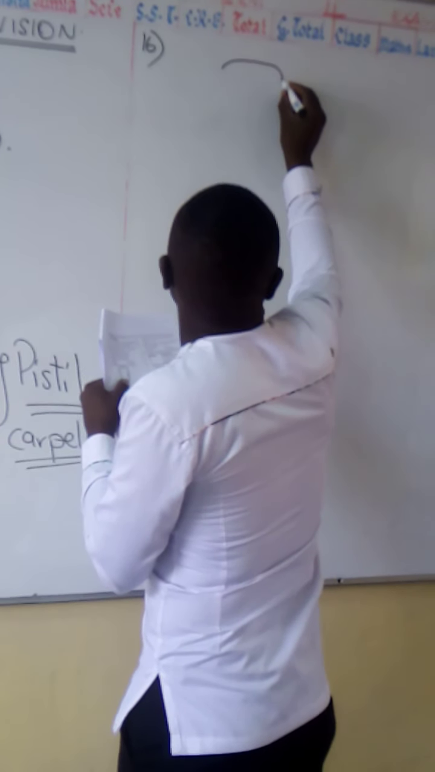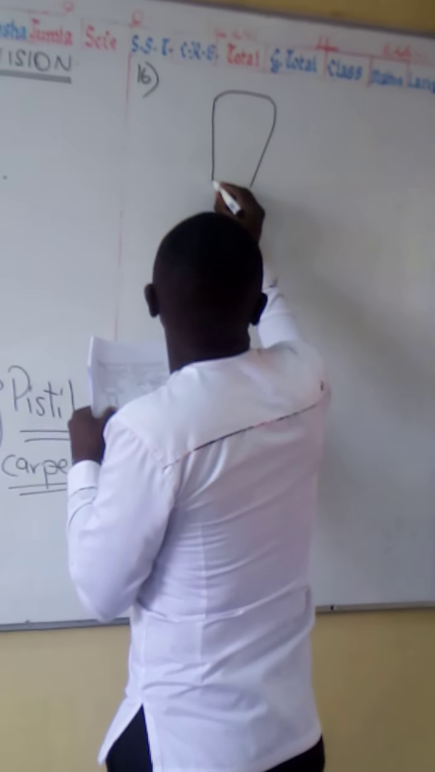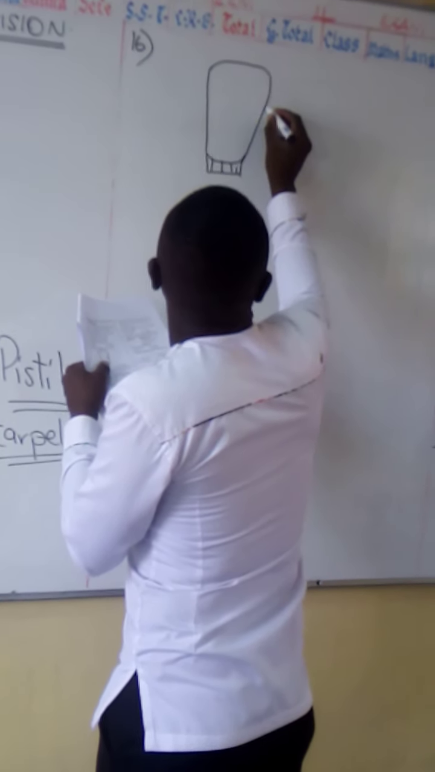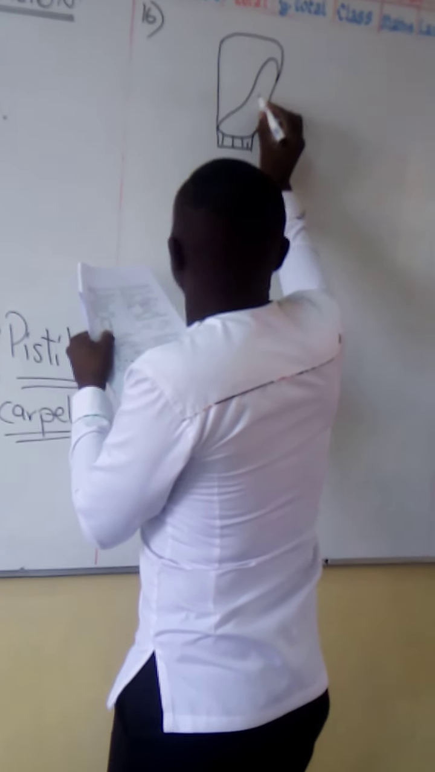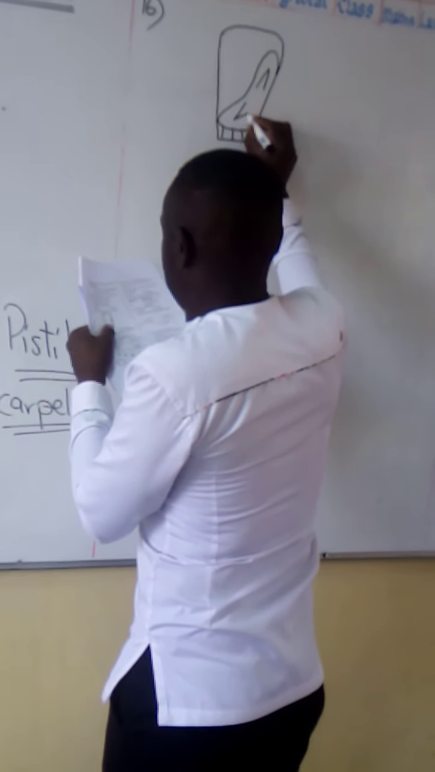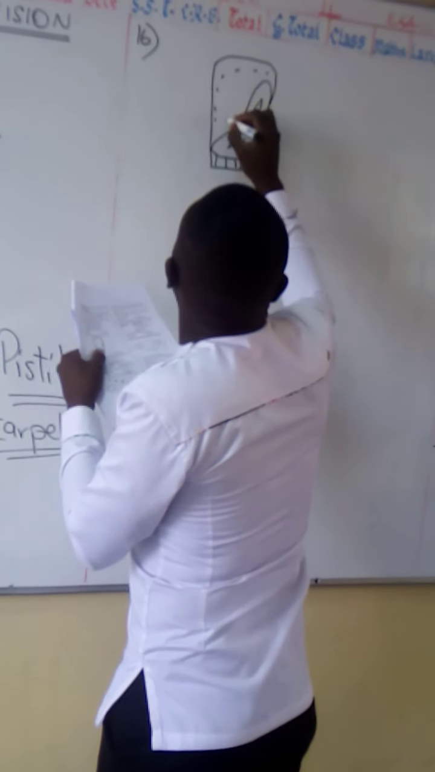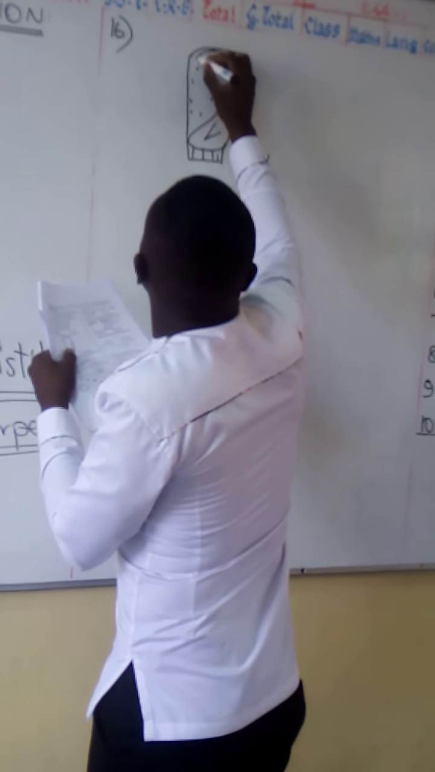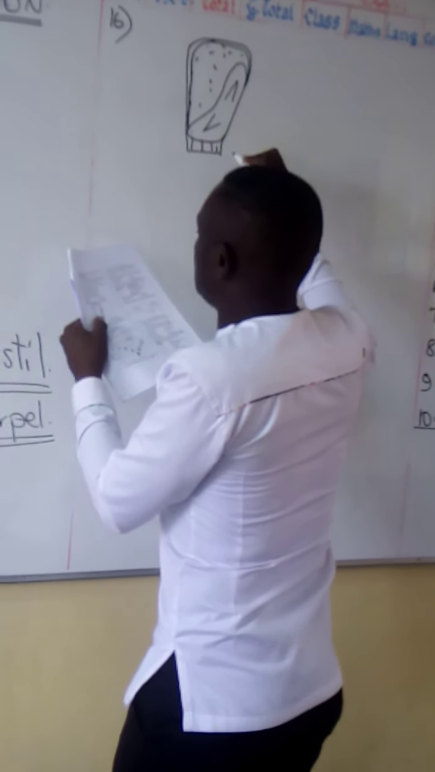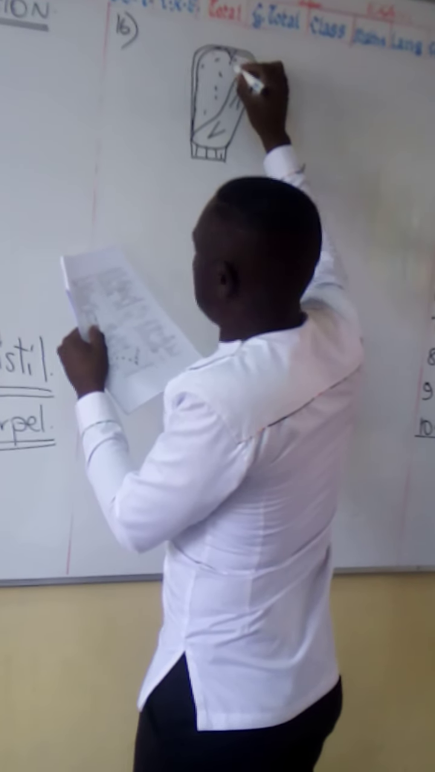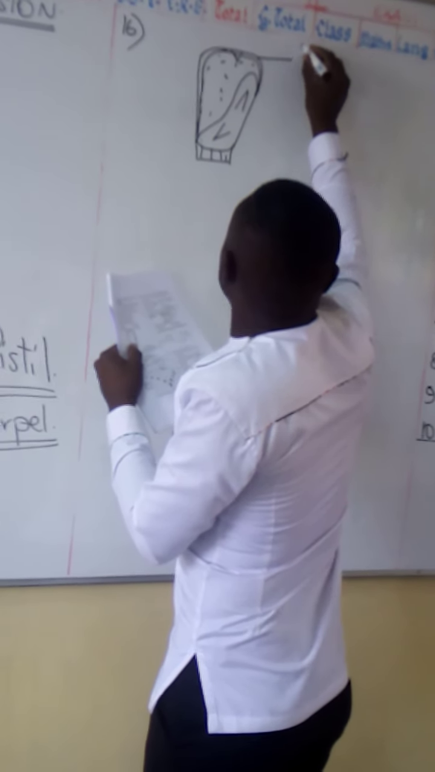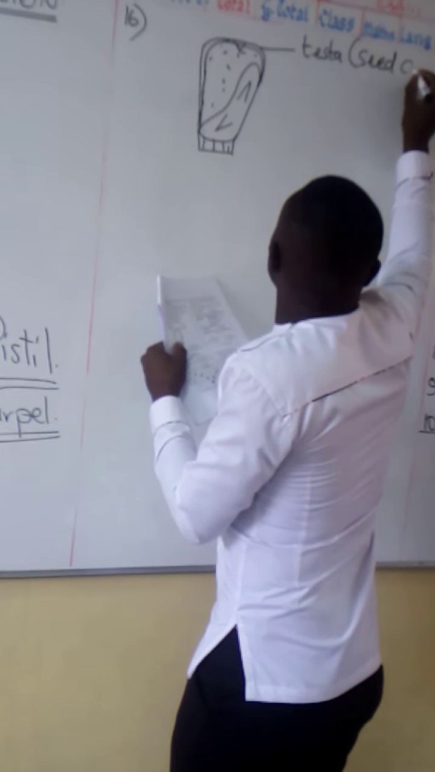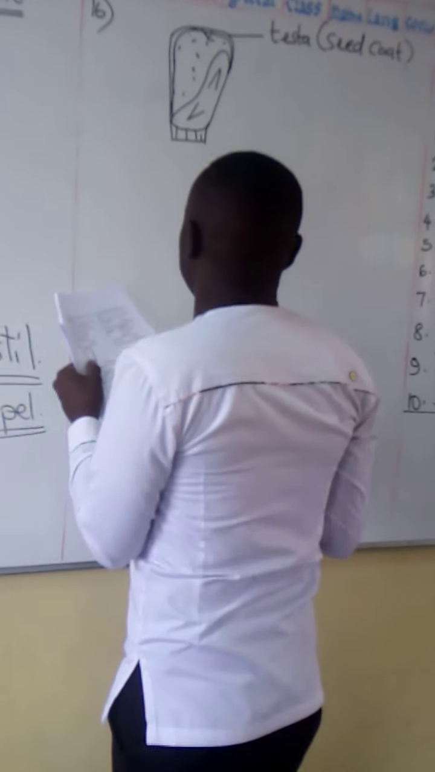This is the seed, boys and girls. And you can see what is written there. Allow me to at least label the parts. That is the tester. Tester is also called the seed coat.